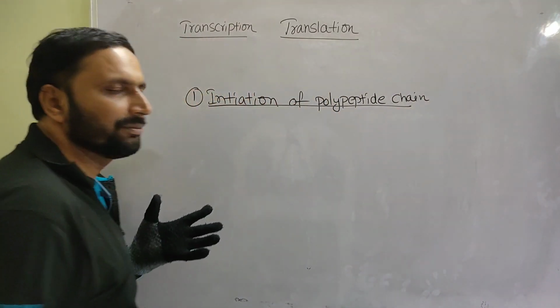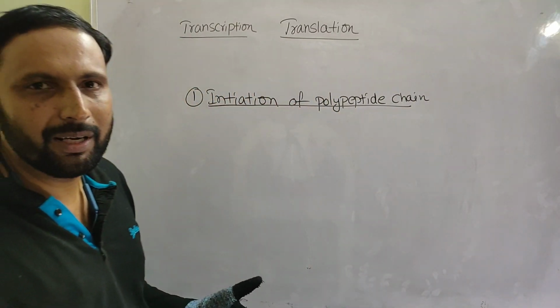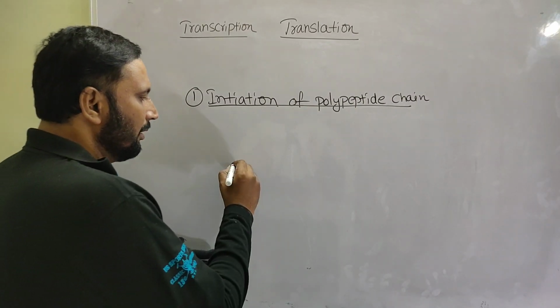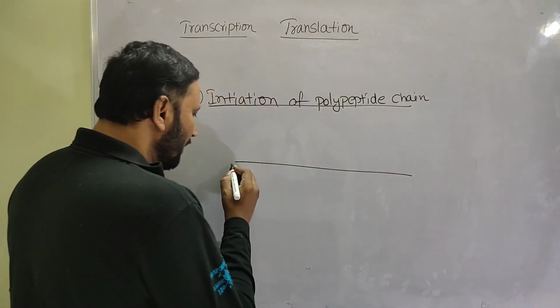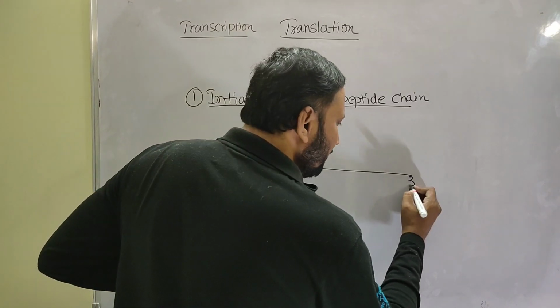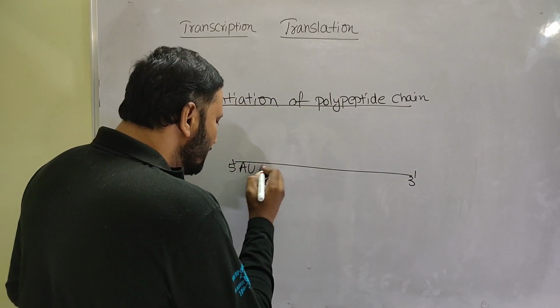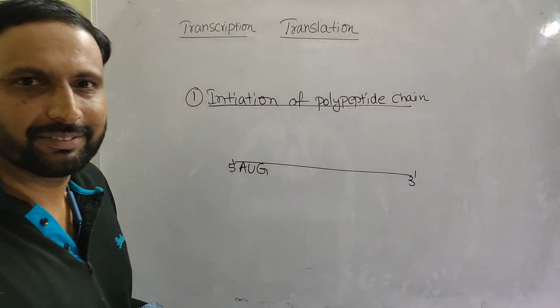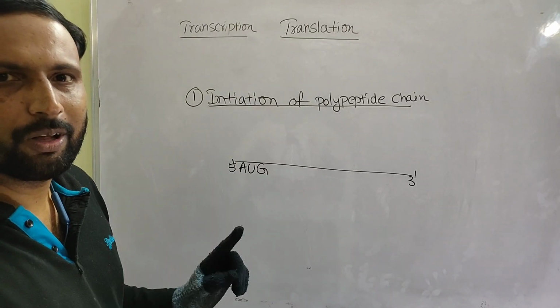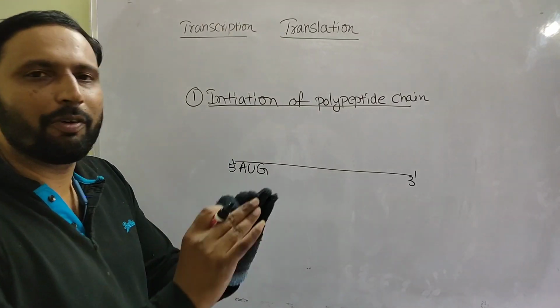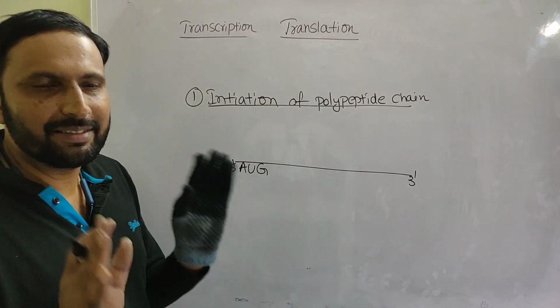Who is initiating the polypeptide chain? Take this mRNA, 5 prime to 3 prime, in which AUG is the initiator codon. AUG, the initiator codon, always codes for methionine amino acid.